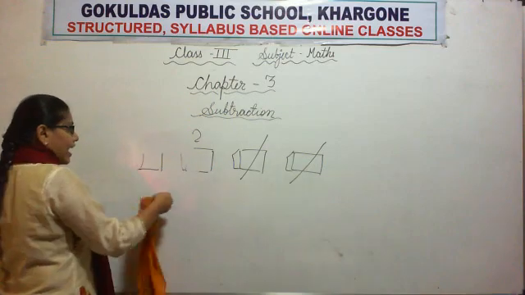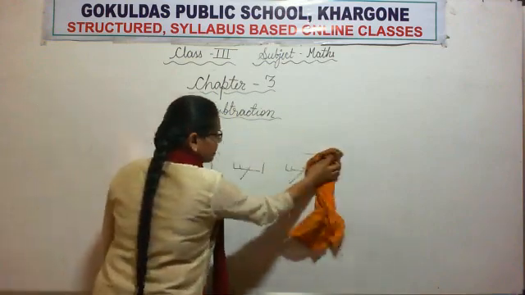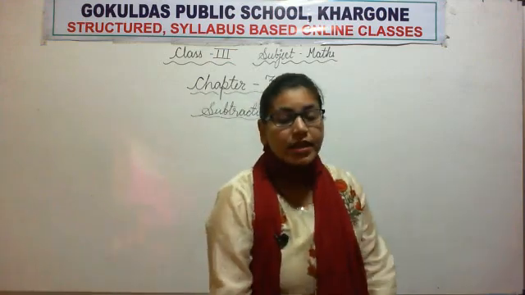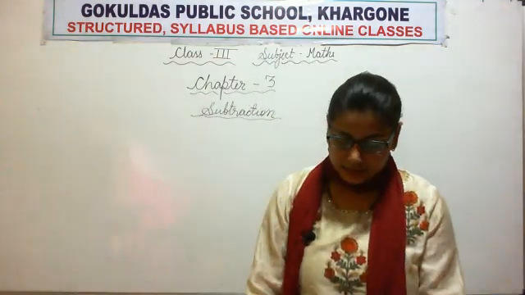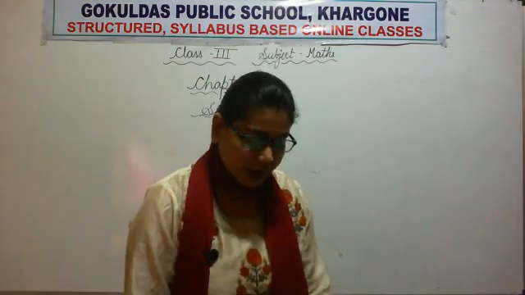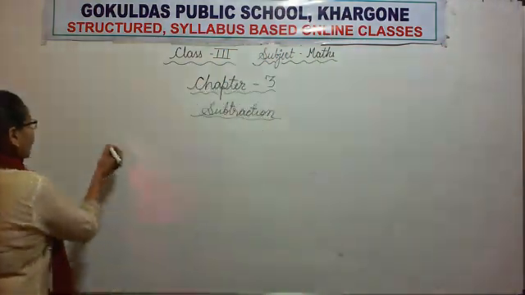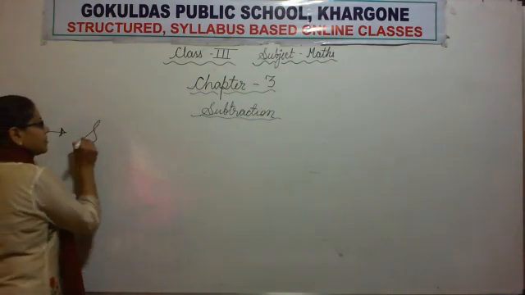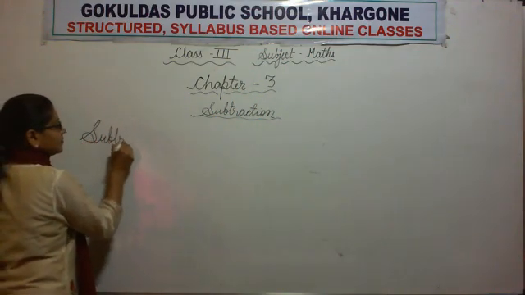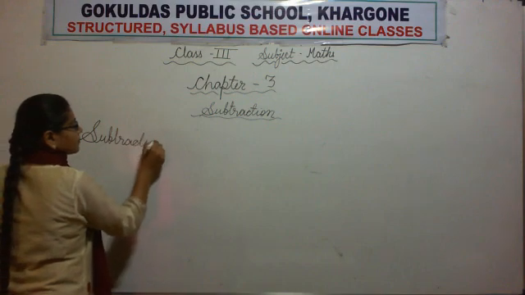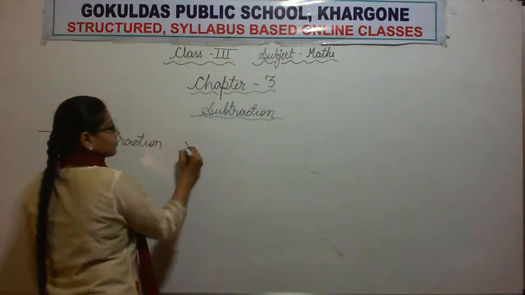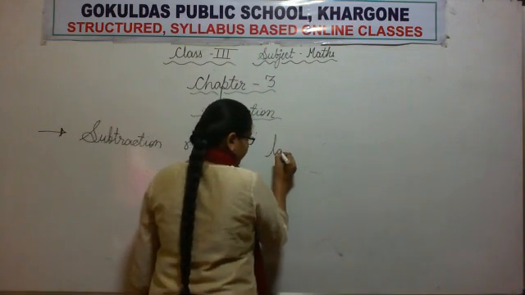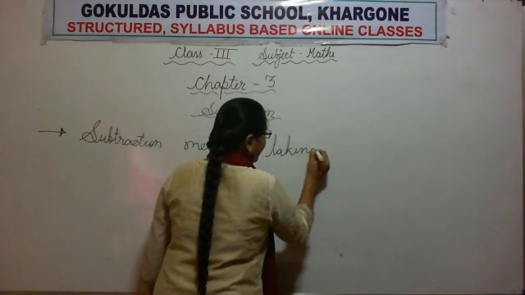So we will write about meaning of subtraction. What is the meaning of subtraction? Okay. So subtraction means taking away. So all of you note it down with me. Subtraction means taking away.